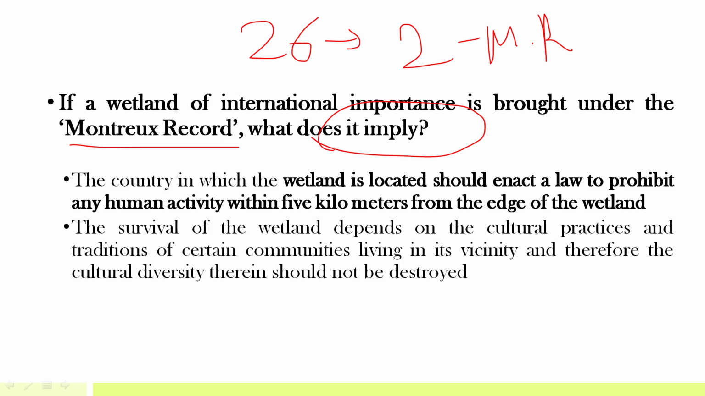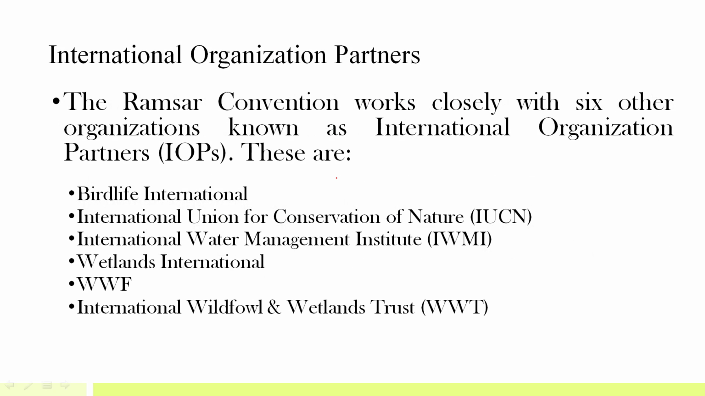Why do we need to create a separate register for that? Because the country in which the wetland is located should enact a law to prohibit any human activity within 5 kilometers from the edge of the wetland, and proper measures have to be taken by the national government to ensure the ecological character of that particular wetland is restored. Okay. So let's discuss now.